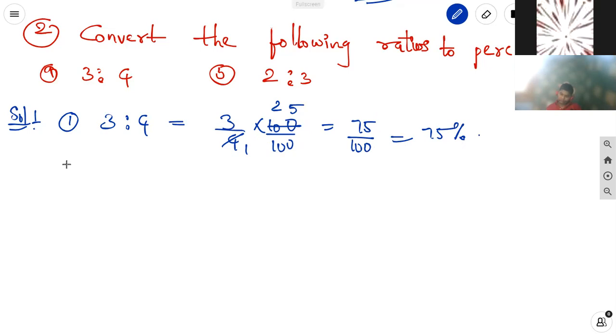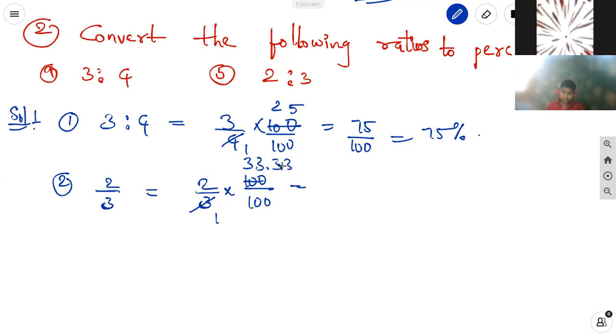Here also, the second one, 2 by 3. Converting into percentage means 2 by 3 into 100 by 100. 3 ones are 3, 3 threes are 9, and it continues like this, 0.33. So by 100 into here, 60, 2 threes are 6, 6, 6, 6.